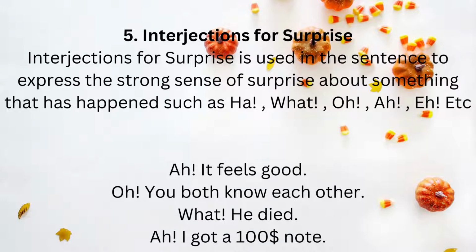Now the next is interjections for surprise. As the name suggests, interjections for surprise are used to express a strong sense of surprise about something that has happened, such as ah, what, oh, etc. For example, "Ah, it feels good." "Oh, you both know each other." "What? He died?" "I got a $1,000 note."